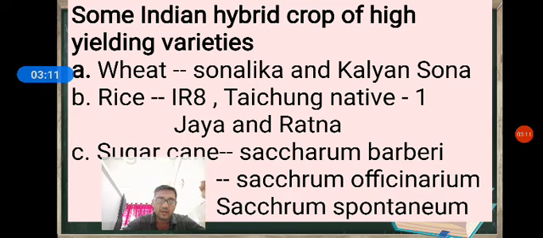Coming to the first wheat variety, a Nobel laureate called Norman E. Borlaug of Mexico produced triple dwarf wheats, popularly called Mexican wheats. Before that, American plant breeders produced single dwarf wheats.